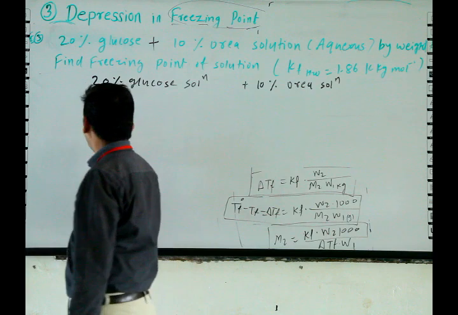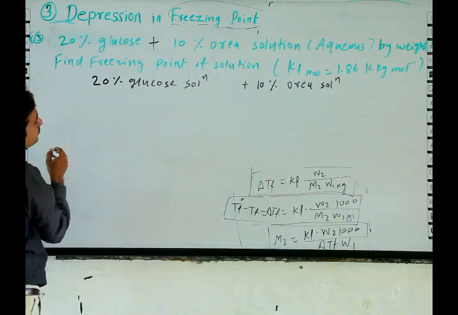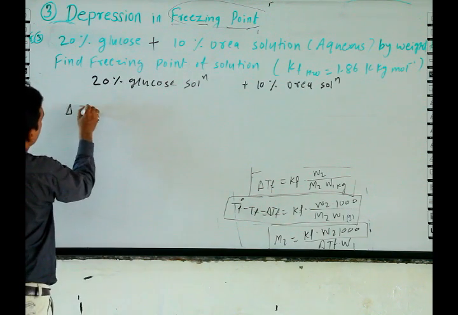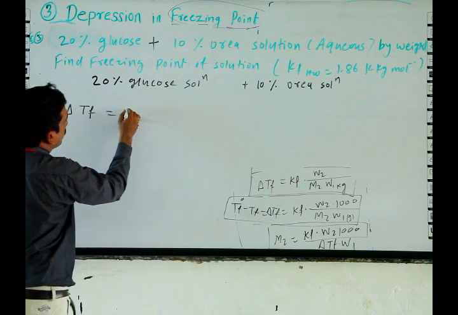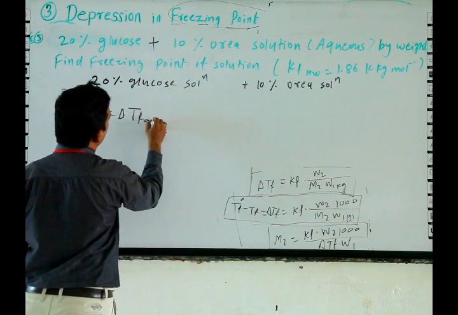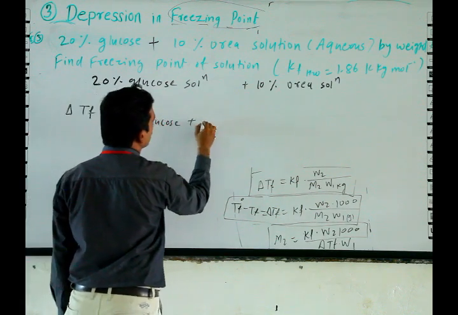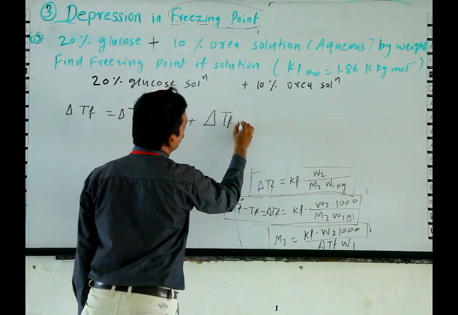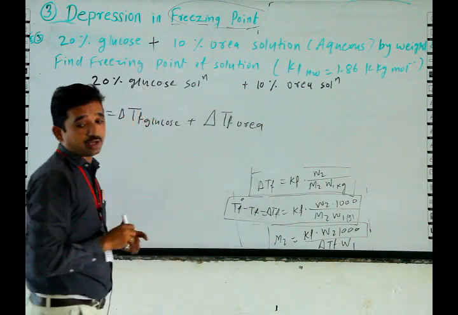Here we have to find the freezing point. Delta Tf is equal to delta Tf of glucose plus delta Tf of urea.